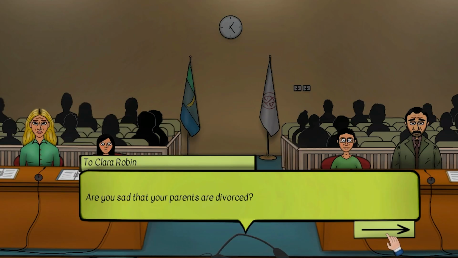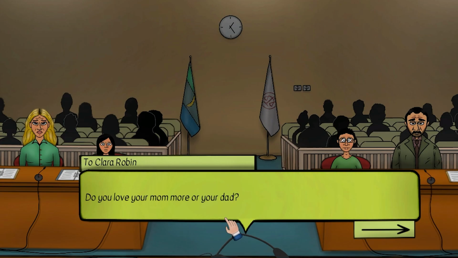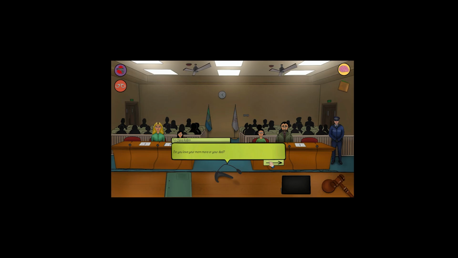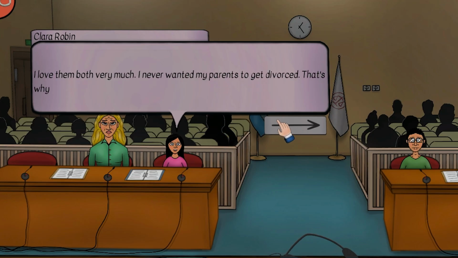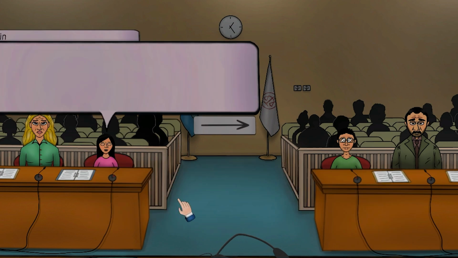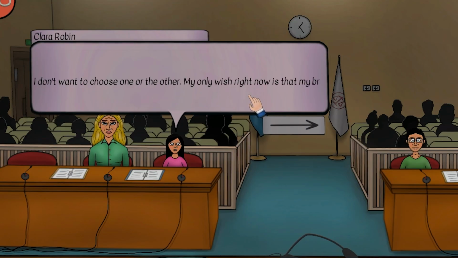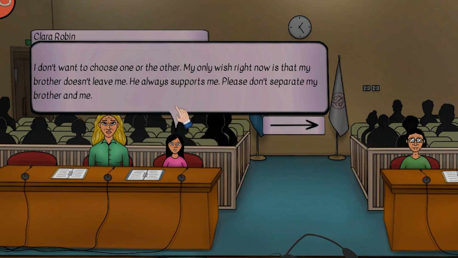Are you sad that your parents are divorced? Yes, very much. Even though they fight, I love them both very much, and I can't live without even one of them. Do you love your mom more or your dad? I love them both very much. I never wanted my parents to get divorced. That's why I feel so sad. If you had to choose, who would you choose? Your mom or your dad? I don't want to choose one or the other. My only wish right now is that my brother doesn't leave me. He always supports me. Please don't separate my brother and me.